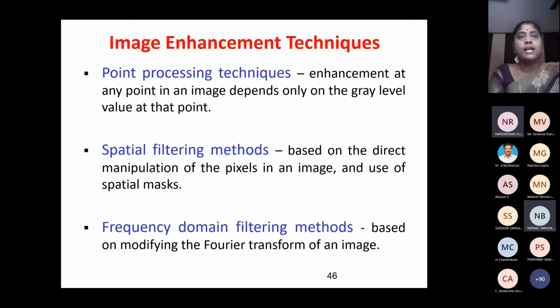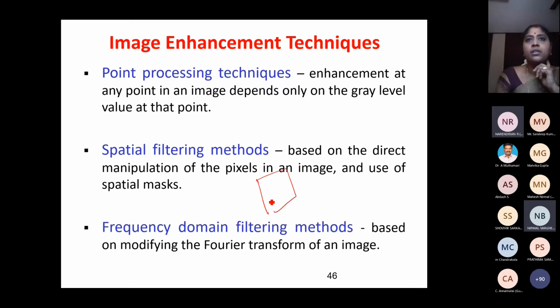Okay, so we have seen the general steps in image processing. Now we'll see image enhancement techniques. One is based on the pixel itself. I simply take a pixel and modify the pixel. That is called point processing techniques. Next is filtering. Filtering is based on some neighborhood. I'll discuss that, so don't worry right now. Filtering can be done in two domains. One is spatial domain, another one is frequency domain. So what is spatial domain? What is frequency domain?